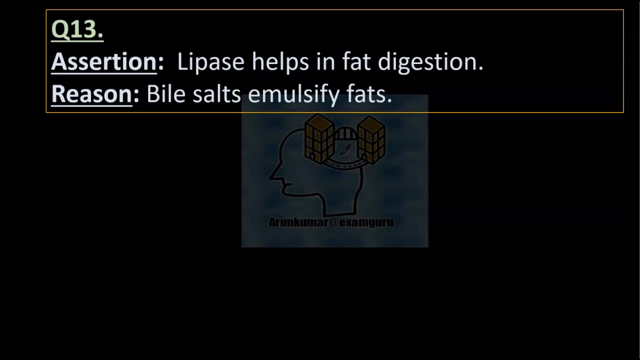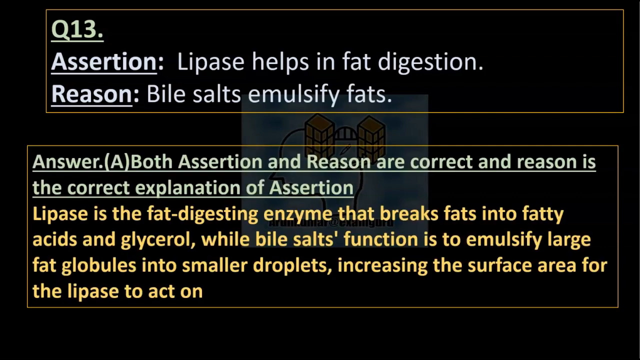Question 13. Assertion: Lipase helps in fat digestion. Reason: Bile salts emulsify fats. Right answer option A. Both assertion and reason are correct, and reason is the correct explanation of assertion. Lipase is the fat digesting enzyme that breaks fats into fatty acids and glycerol, while the function of bile salts is to emulsify large fat globules into smaller droplets, increasing the surface area for the lipase to act on.